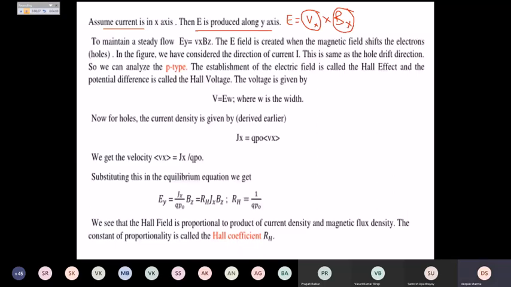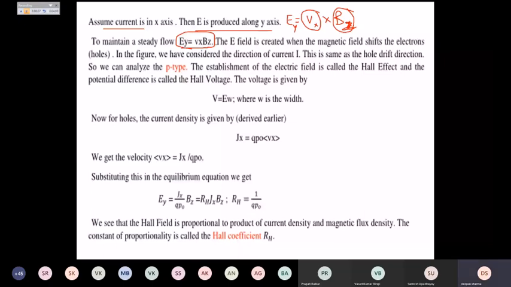Why Bz? Because we are assuming that the magnetic field B is along the z-axis, and the velocity of the electron V is along the x-axis, because the electron is moving along the x-axis, and the E is developed along the y-axis, right? So the y-axis is the product of x into z. So the equation is Ey is nothing but Vx into Bz.